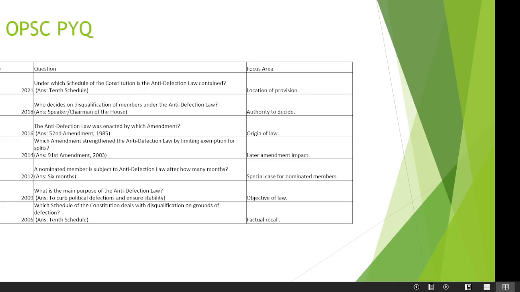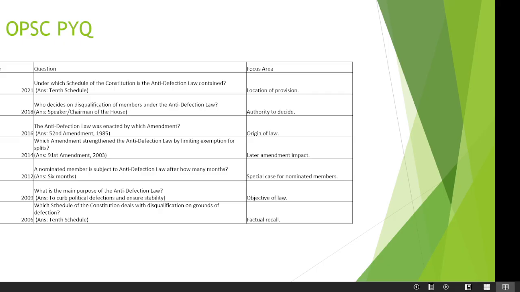First question: under which schedule of the Constitution is the Anti-Defection Law contained? It is the 10th Schedule. Who decides on disqualification of members under the Anti-Defection Law? Speaker or Chairman of the House. The Anti-Defection Law was enacted by which amendment? 52nd Amendment 1985.